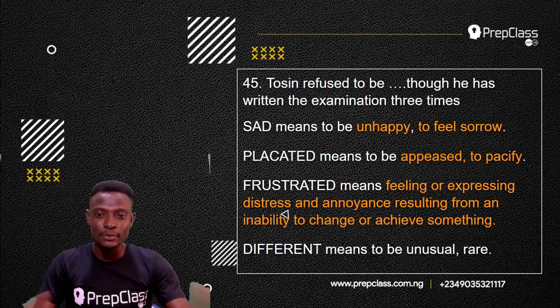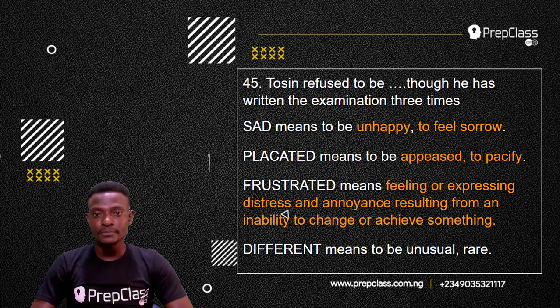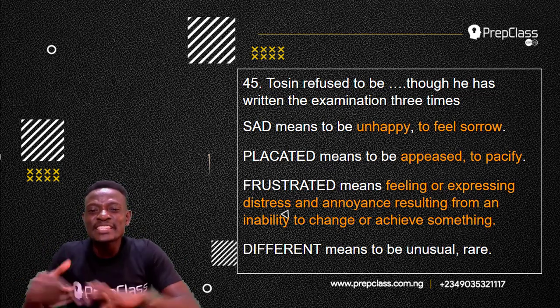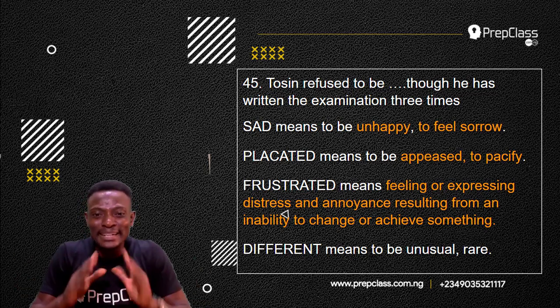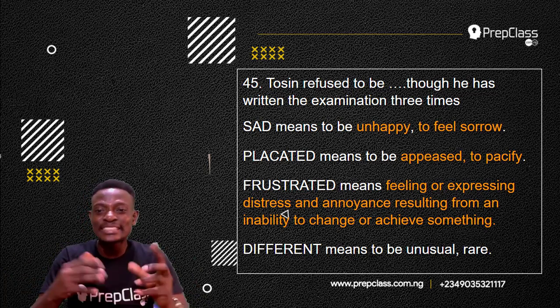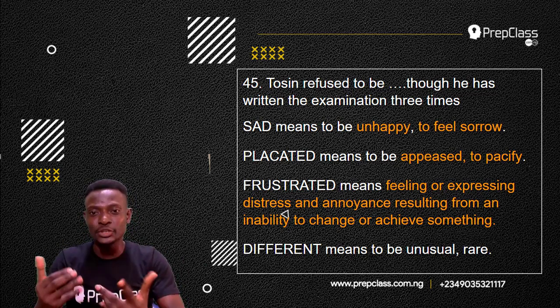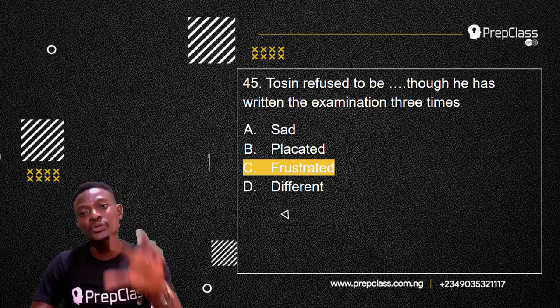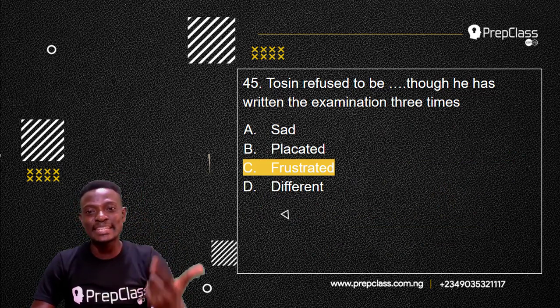It is not different, because different means to be unusual or rare. Tosin refused to be frustrated. He refused to express distress and annoyance resulting from an inability to change or achieve something. Inability to achieve success in the examination. So, the answer to this question is, Tosin refused to be frustrated, though he has written the examination 3 times.